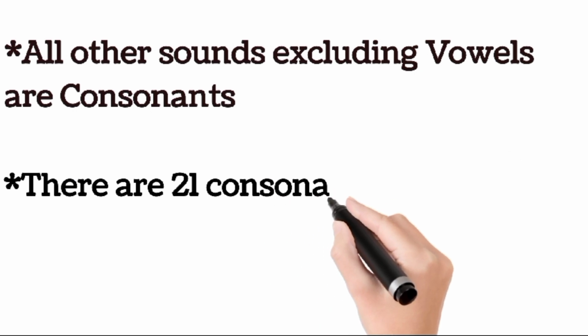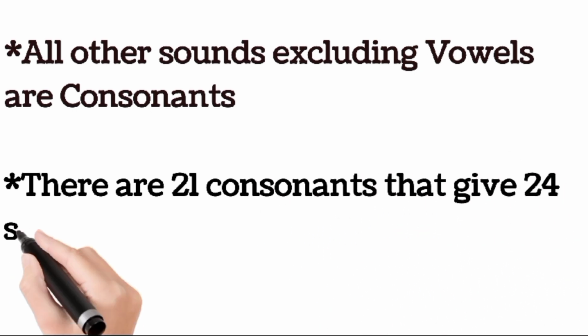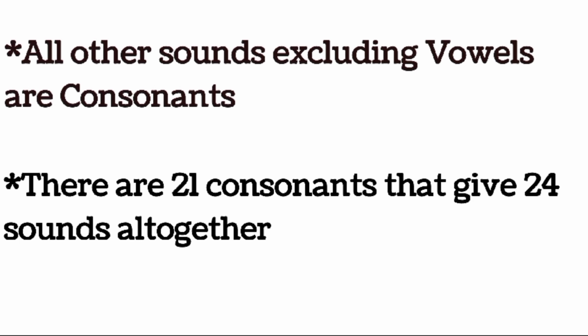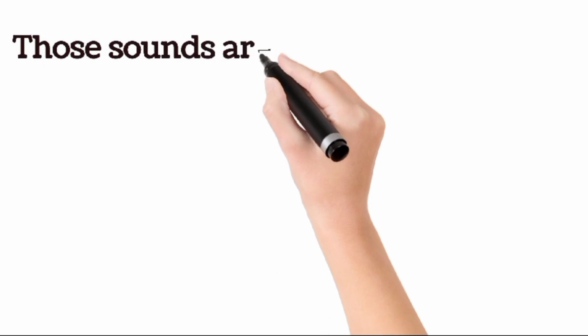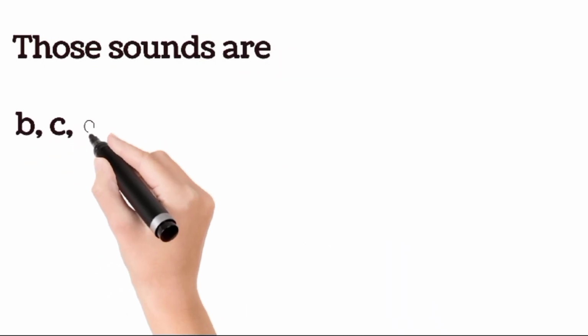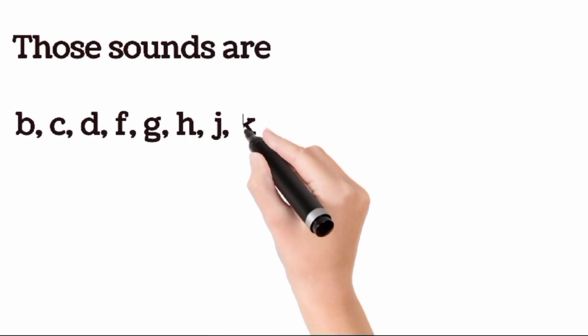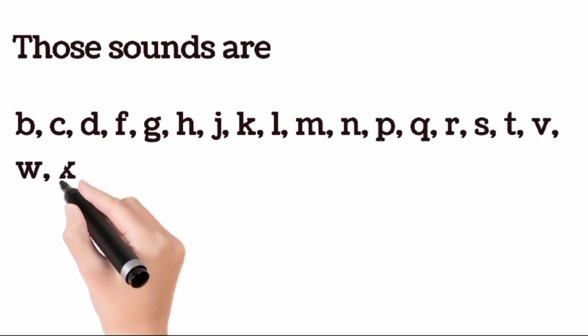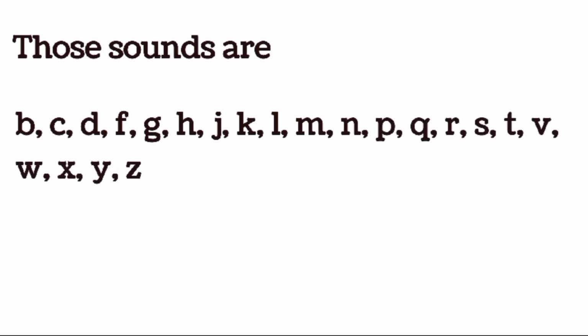There are 21 consonants that give 24 sounds altogether. Those are B, C, D, F, G, H, J, K, L, M, N, P, Q, R, S, T, V, W, X, Y, and Z.